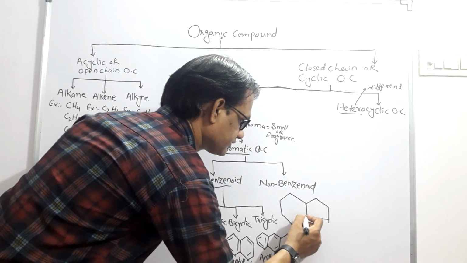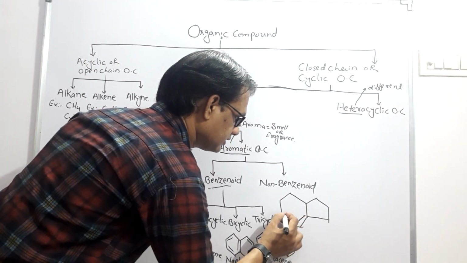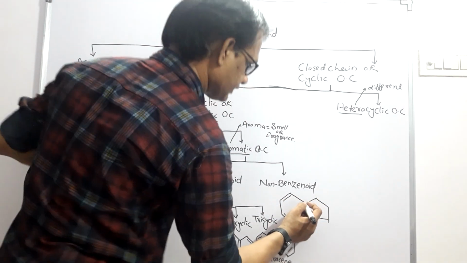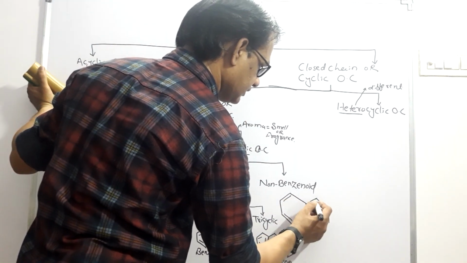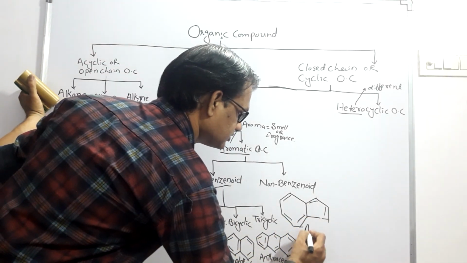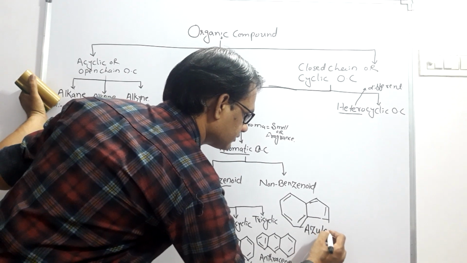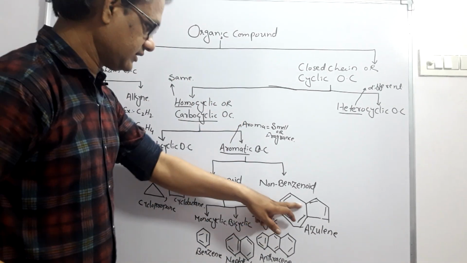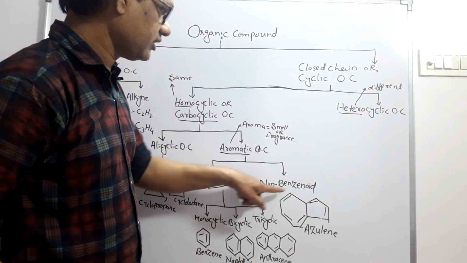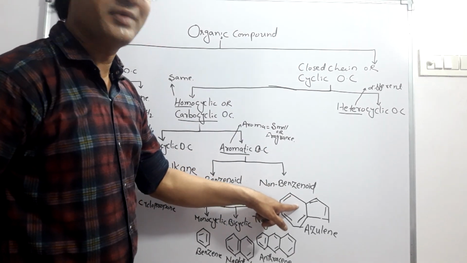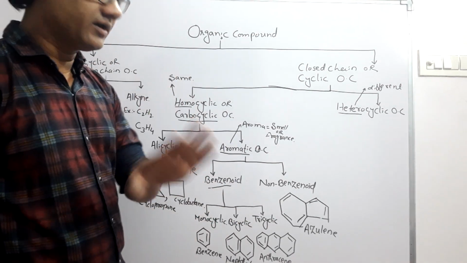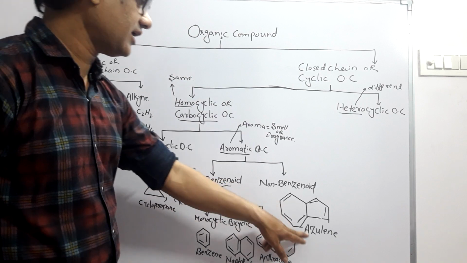Like this one: double bond, single bond, double, single, double, single. So this is azulene. Though both are aromatic, this non-benzenoid compound doesn't have any benzene ring. This is a 7-membered ring, and benzene is a 6-membered ring.